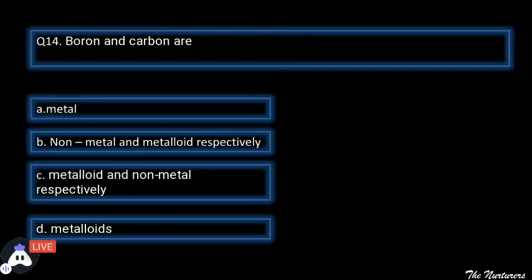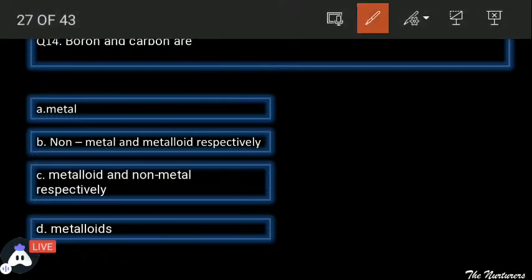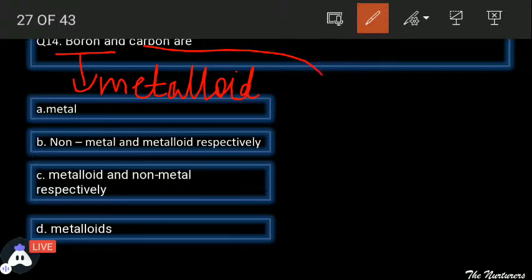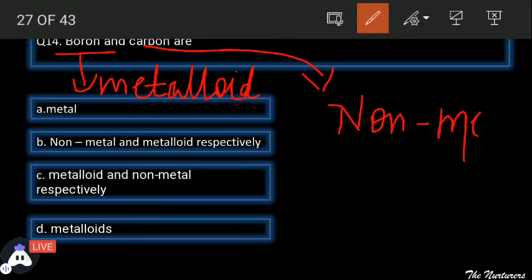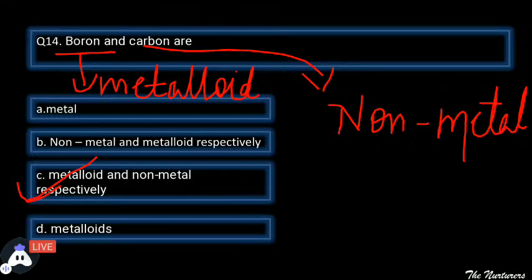So yes, the time is over, and so I must tell you, boron students, boron is a metalloid, and as we have discussed, carbon is used to make graphite, and they are under the category of non-metal. So carbon is non-metal and boron is metalloid. So the option would be, the first one is metalloid and the second one is non-metal.